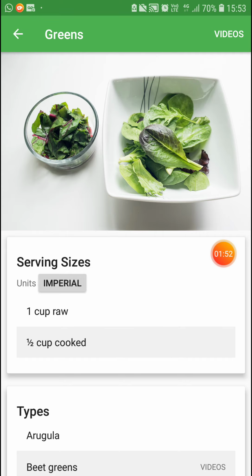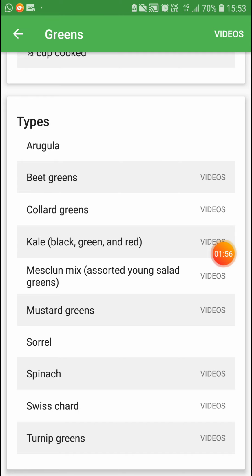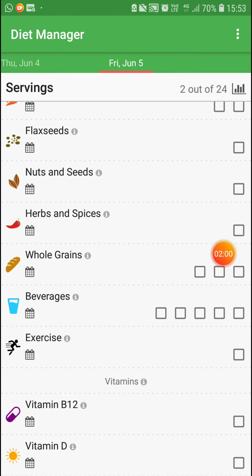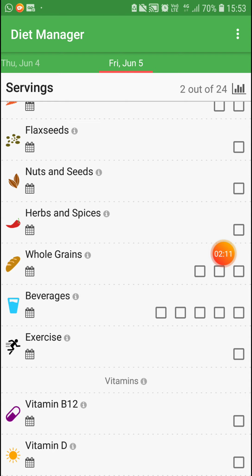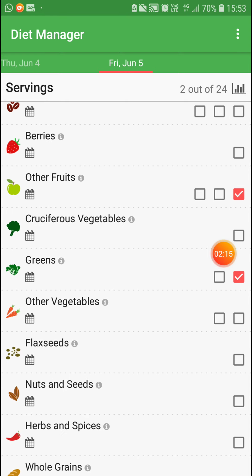Greens, 1 cup raw and half cup cooked, everything will be shown here clearly and easy to understand. You can give the exercise time, and at a particular time the notification will be shown, and the vitamin D, vitamin B12, everything will be calculated here based on its performance.